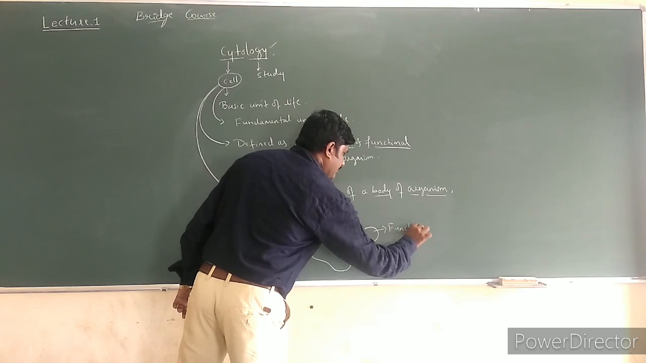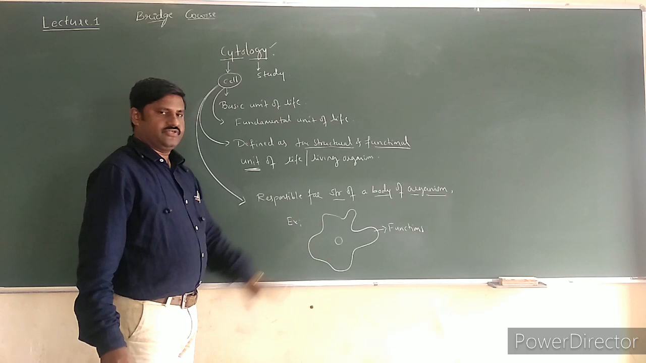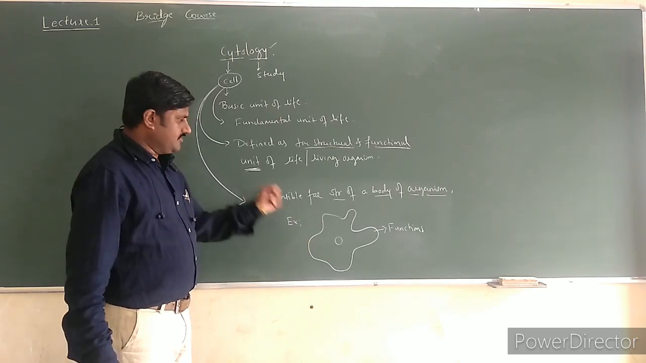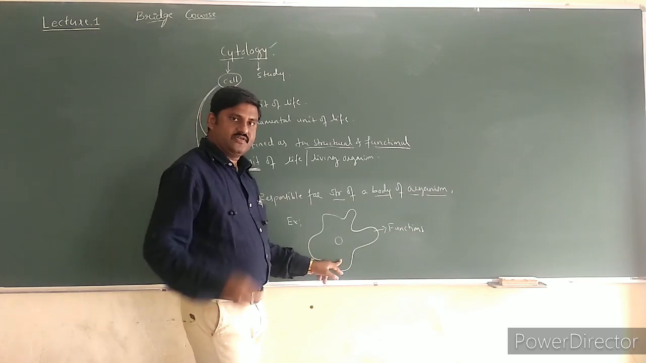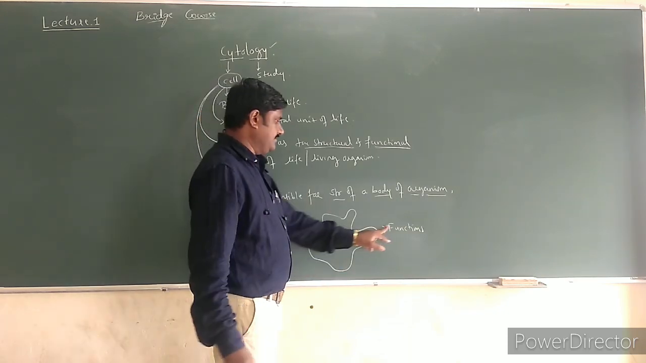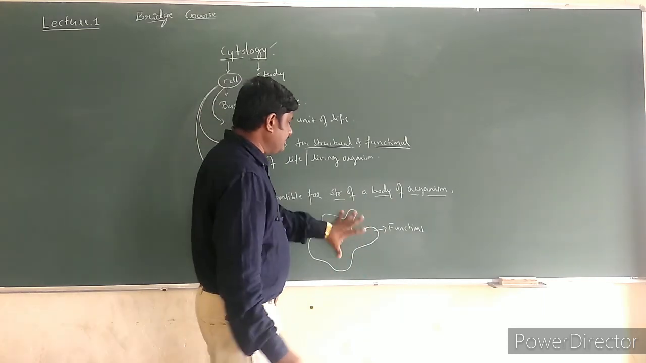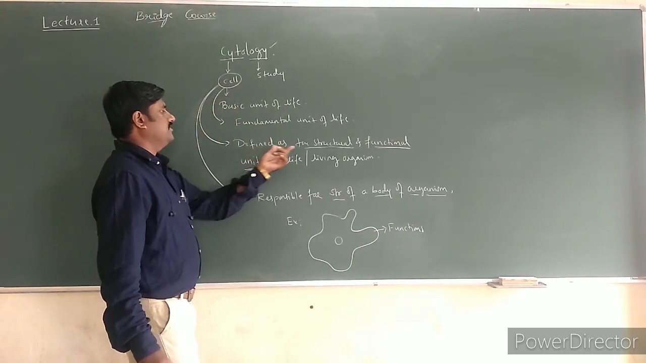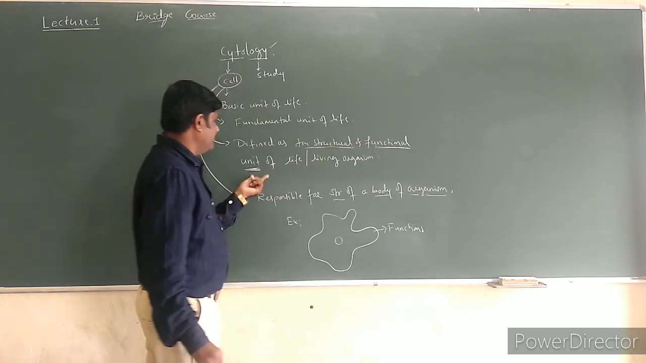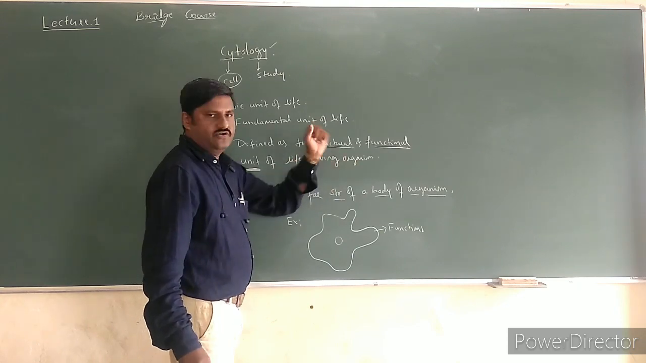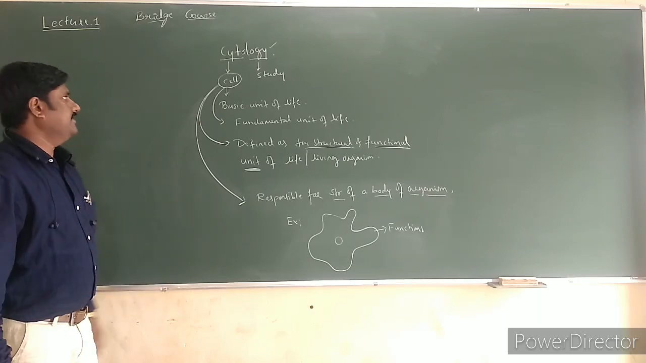This cell performs all types of functions. Maybe expiration, respiration, digestion, everything is done by this single cell. The cell is responsible for all kinds of functions, hence it is said to be a functional unit. So this is the major meaning of this definition, that the cell is defined as the structural and functional unit of life or living organism. So this is the aspect of what we should know, right?